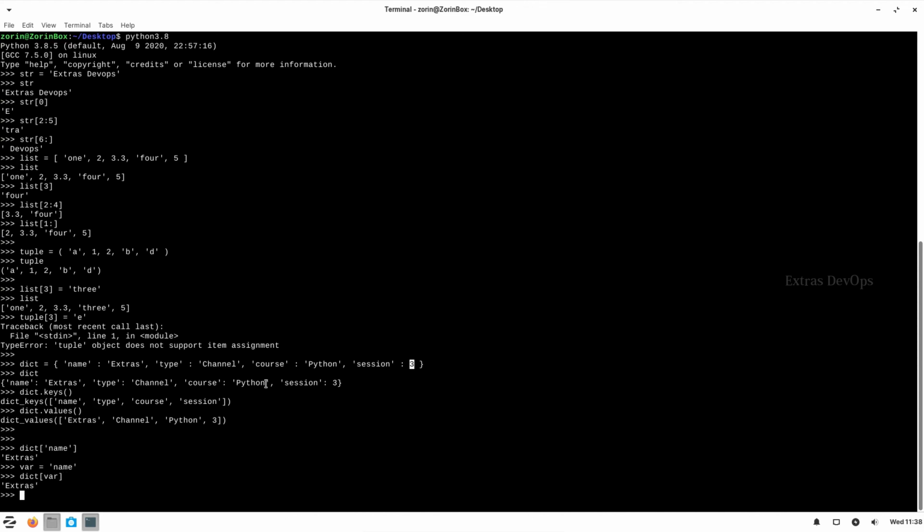So these are all the three data types available in Python, and we have seen a few basic operations only today. So in the following sessions we can see extensive use of these data types as required.